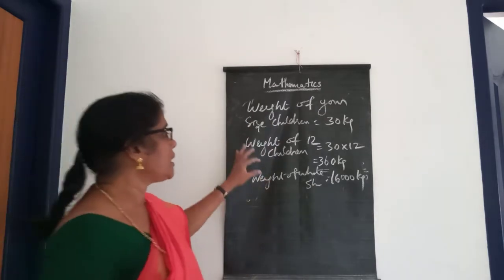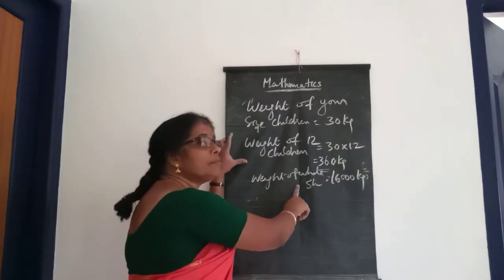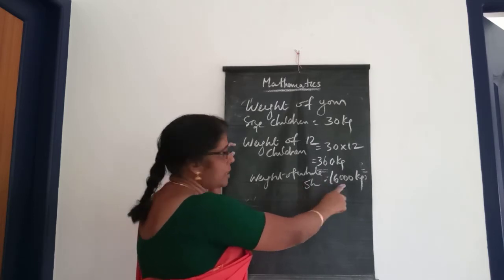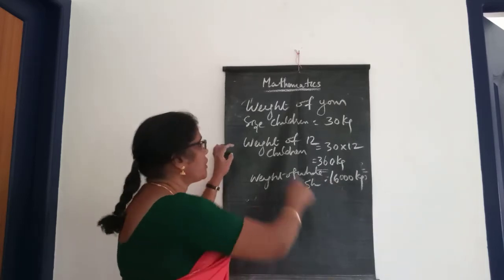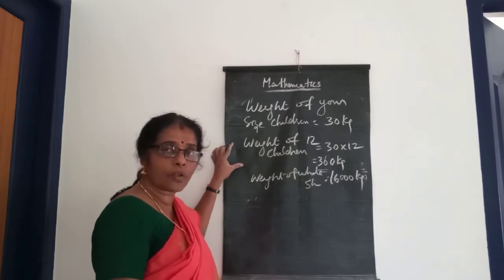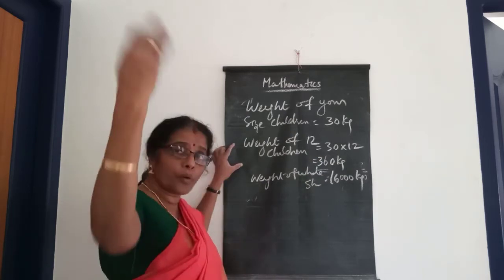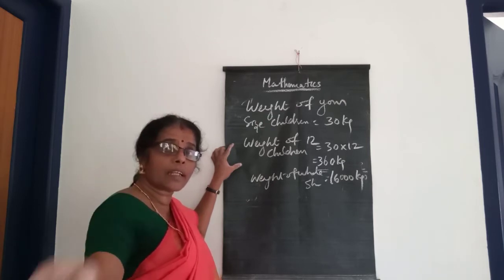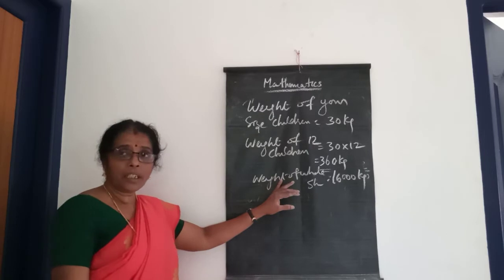So we can take it as the weight of the whale shark is 16,000 and the weight of the 12 children is 360 kilograms. We want to find out how much more the whale shark weighs than the 12 children.